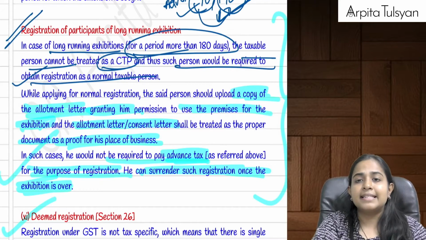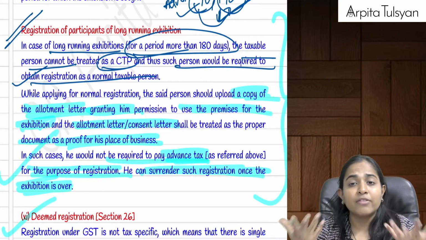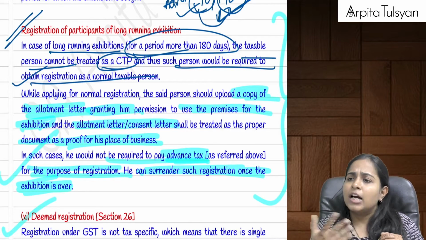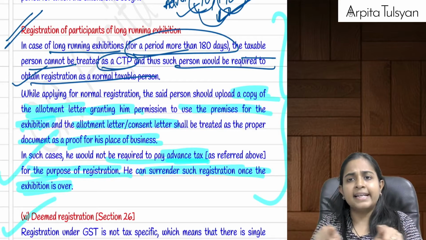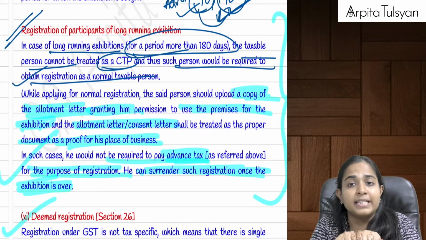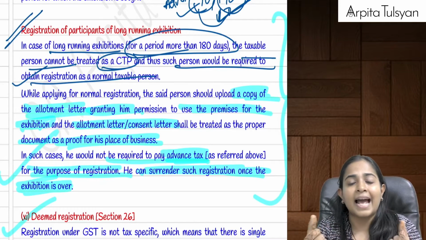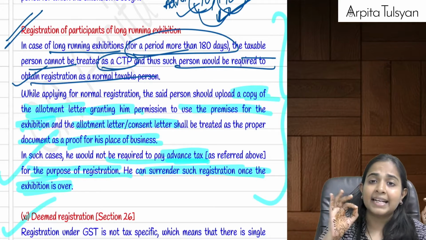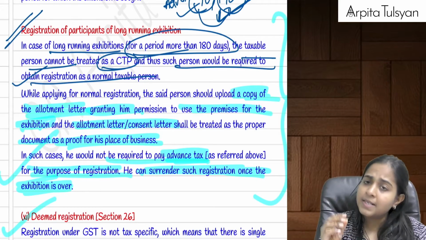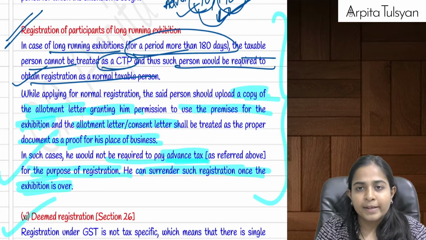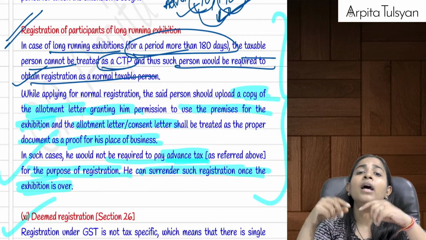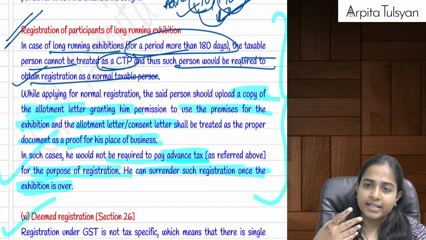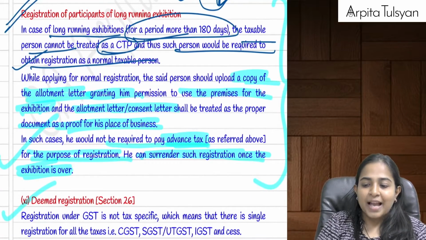Now when I am getting registered as a normal taxpayer, I will say that I don't have a fixed establishment in such other state. Government says no problem. The consent letter or that allotment letter from the exhibition organizer that you would have got can act as the proof for your place of business. Use it, get yourself normally registered. Once that exhibition is over, you can surrender your registration. Are you clear with this?